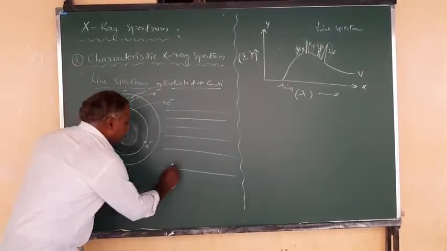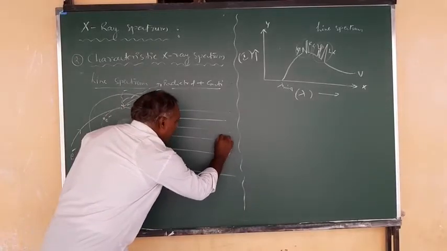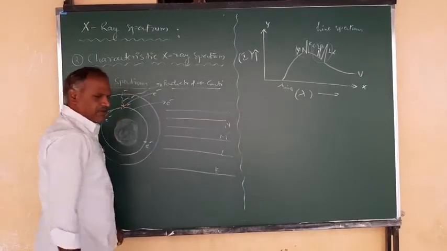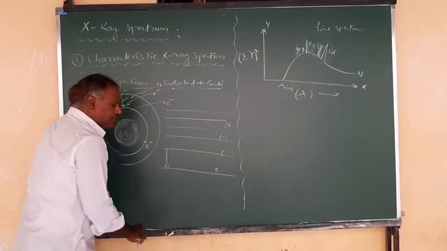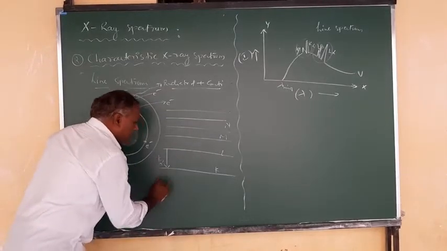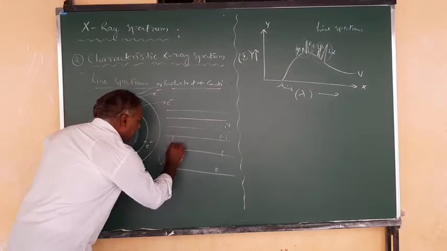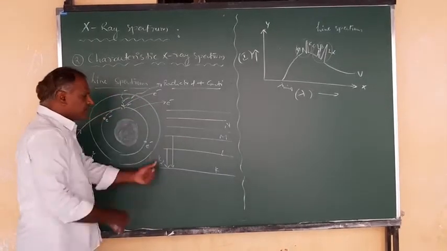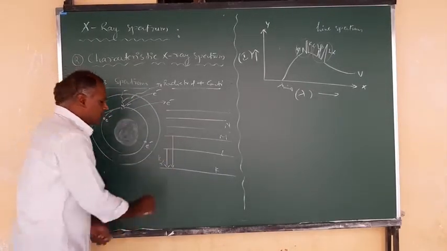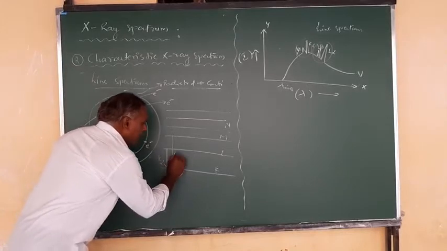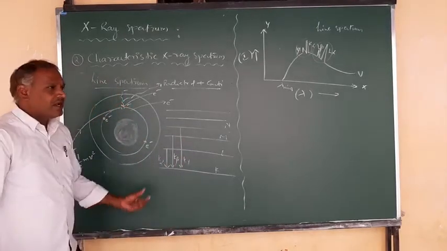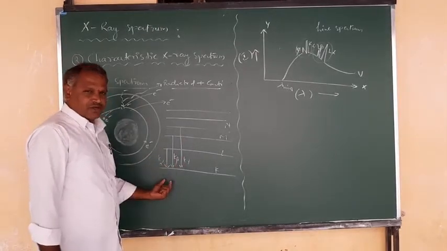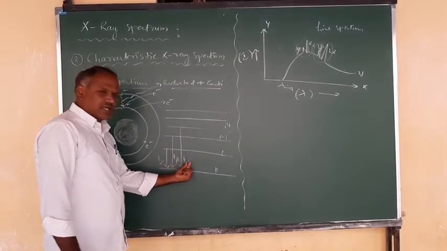Let it be K, L, M, N shells, like this you can have. If an electron makes a transition from here to here, this is called the K alpha line. If it is emitted from here to here, or the transition is made from the next line, you can observe this is K beta. Similarly it is K gamma. Like this you have names for the respective transitions of electrons: K alpha, K beta, K gamma lines.